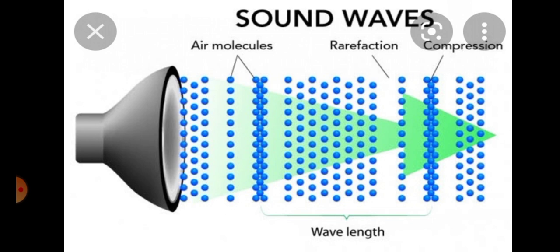So as you see on your screen, the sound produced by the loudspeaker is energy carried by the wave particles from one place to another place, and it compresses the neighboring particles. As a result, the compressions and rarefactions are formed. Nevertheless, sound requires a material medium for its propagation, and it cannot travel through vacuum.